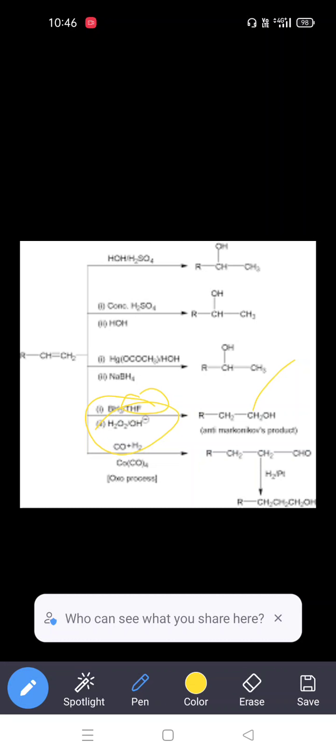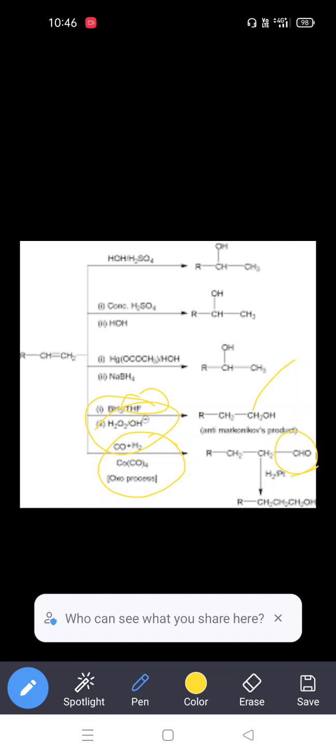So this is also one of the important processes: carbon monoxide and hydrogen react with alkenes, first of all preparing the aldehyde. After that we conduct a reduction process to produce the alcohol. So these are the methods to prepare the alcohols from alkenes. Different types of reactants, we are conducting different types of reactions on the alkenes to prepare the alcohols. This is also one of the important preparations.